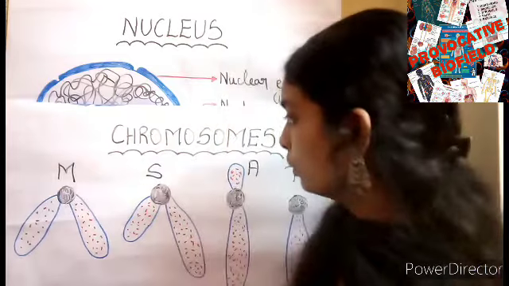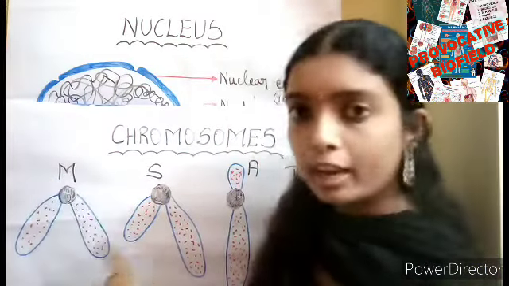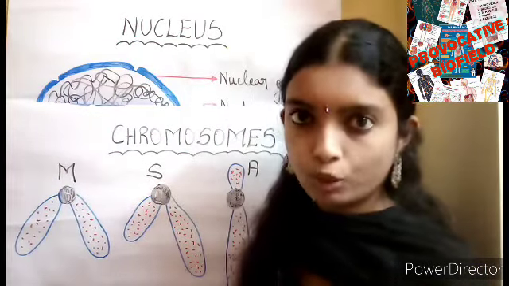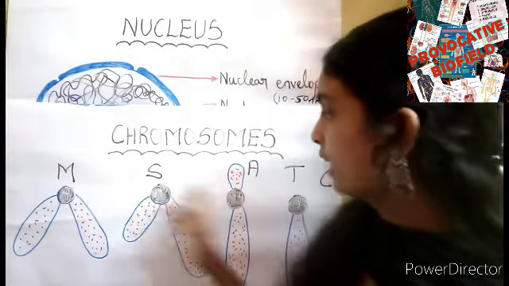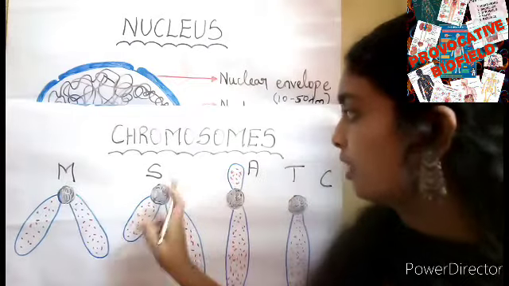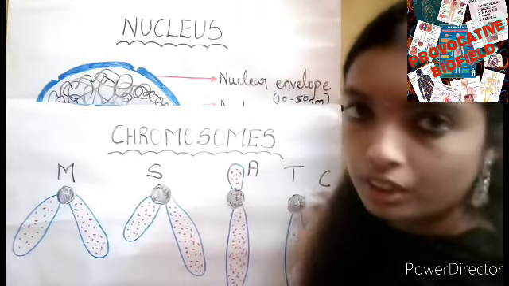Fine. To remember these four types of chromosomes, I also told a mnemonic: Meera stays at college. So: metacentric, submetacentric, acrocentric, telocentric chromosomes.